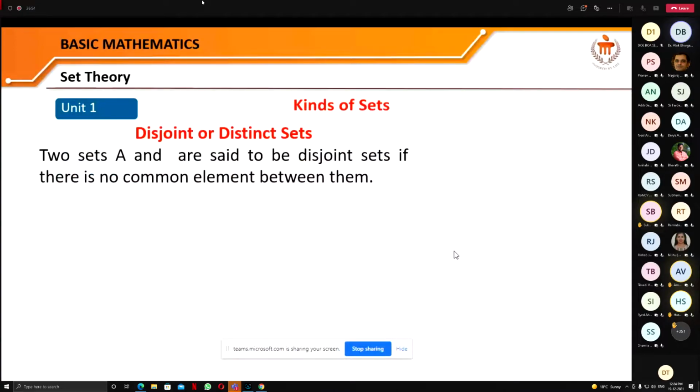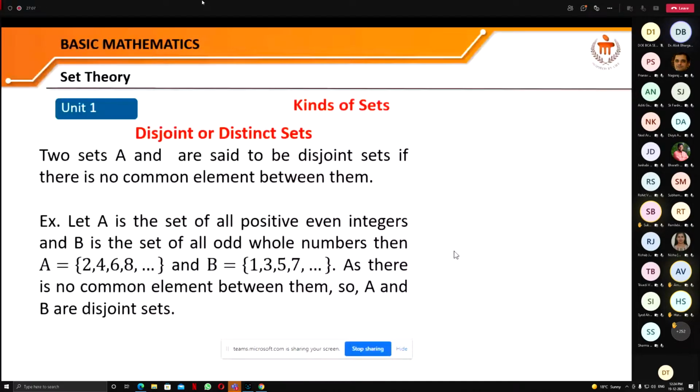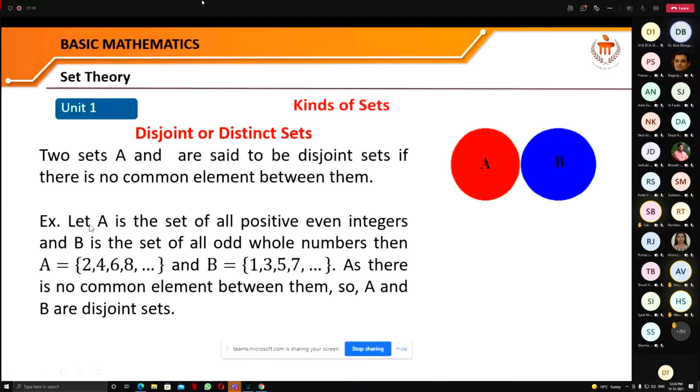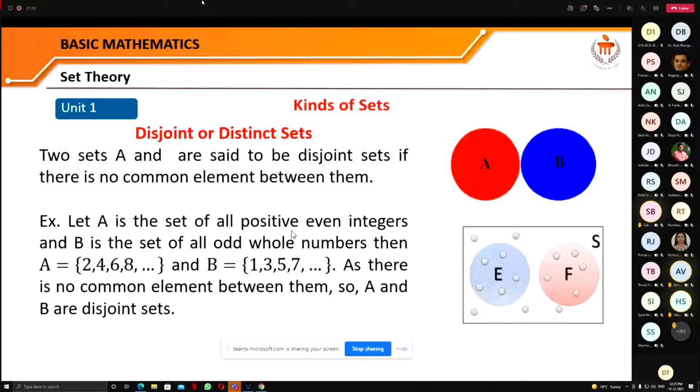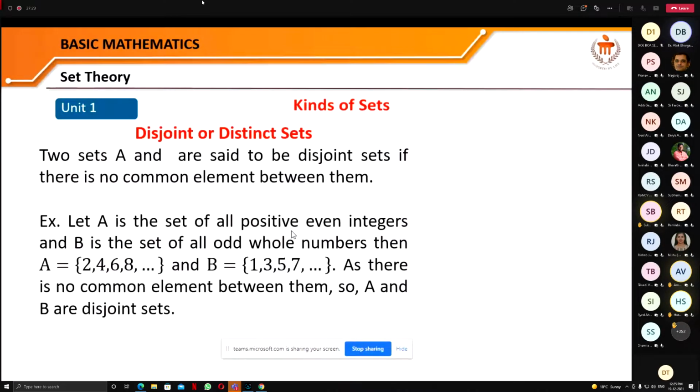Disjoint or distinct sets. Two sets are said to be disjoint, that means there is no joint between them, or they are totally different, if there is no common element between them. If we take a set A, which is the set of all positive even integers, and B is the set of all odd whole numbers.